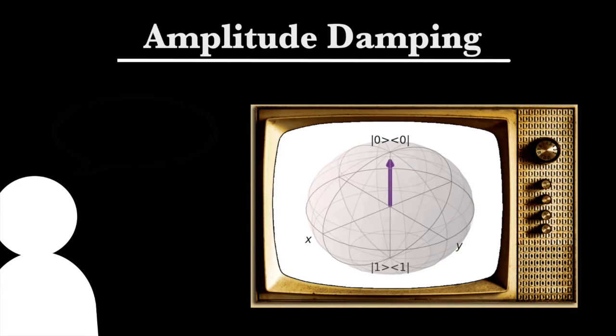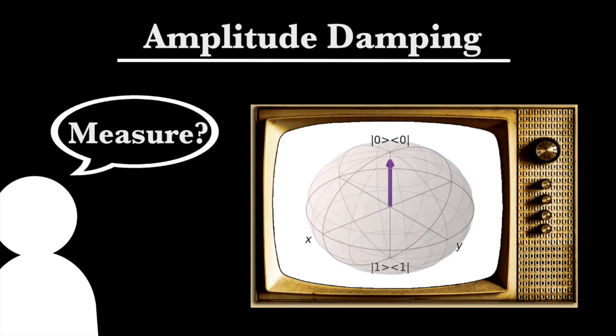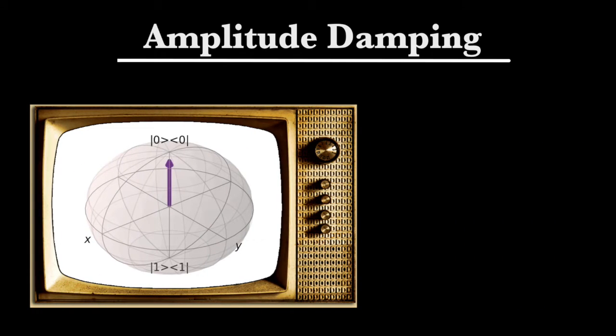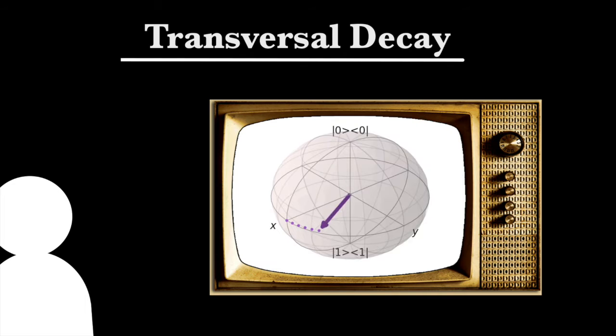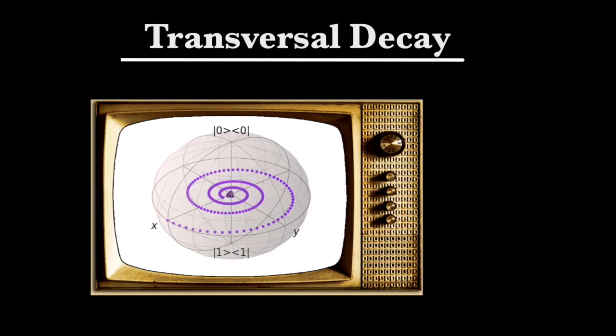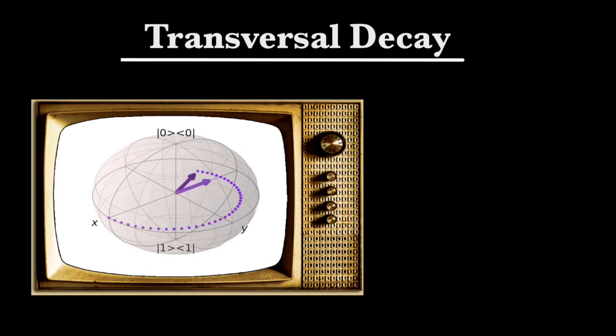Okay, so how can we measure T1? Easy. Just set a qubit in an excited state and track the probability of it staying in that state as time passes. However, the most interesting type of decay is called Transversal Decay, or T2. It happens when the states move towards the center of the Bloch sphere. This is called dephasing, as it erases the quantum phase between states and results in a classical mixture. One approach to measure T2 is to set a state in the equator and track the spiral it follows to the center, as if it were a ball falling down in a sink.